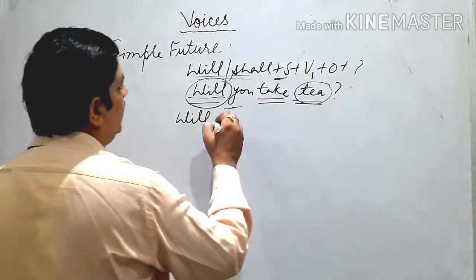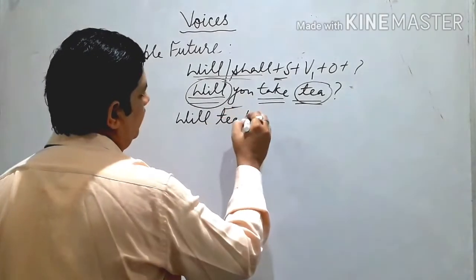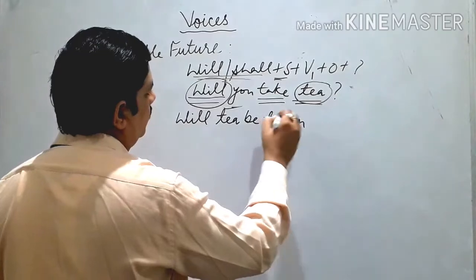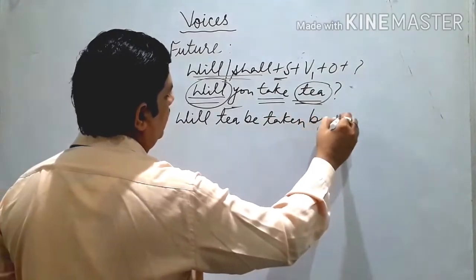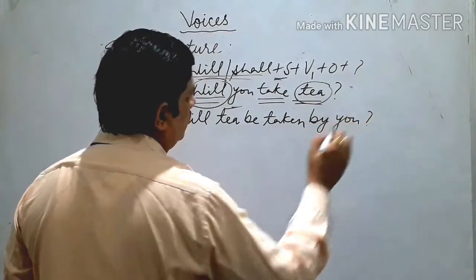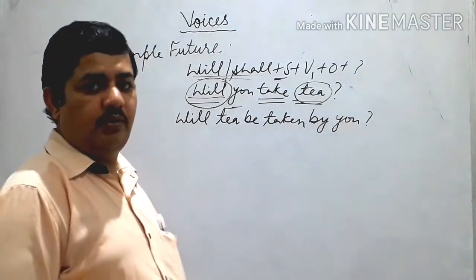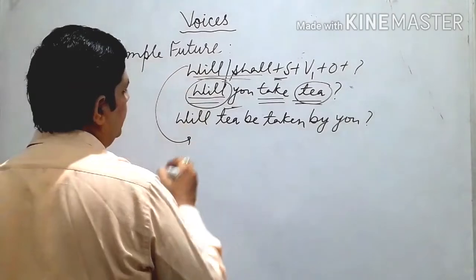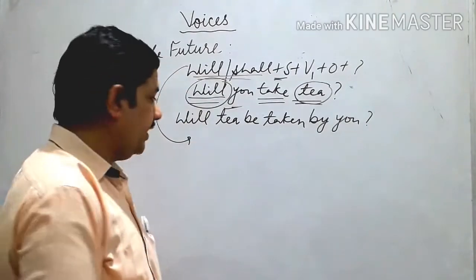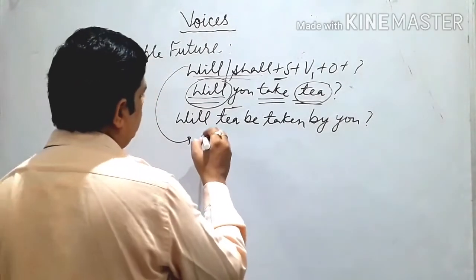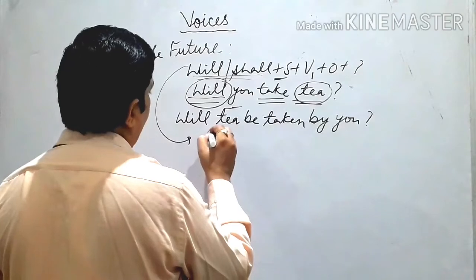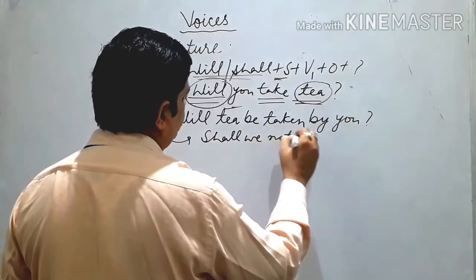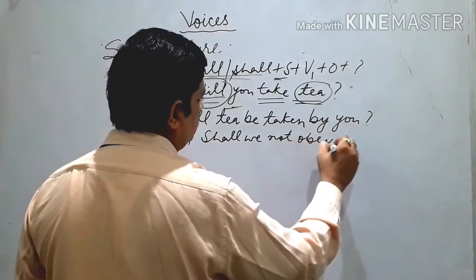So will tea be, then taken, the third form. Will tea be taken by you? Okay. Quite easily we have done. Next is the same type of sentence, but it is interrogative negative. We see now, listen. Shall we not obey them?